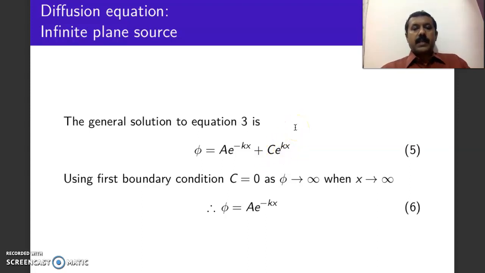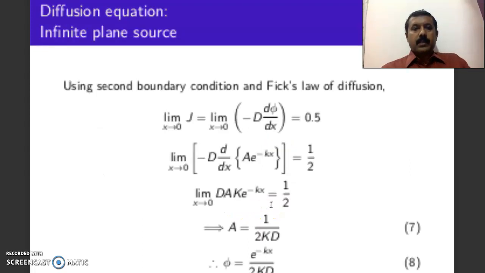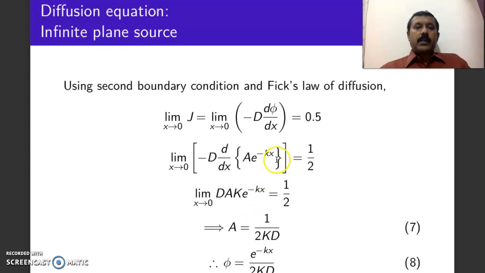But flux is finite everywhere. It cannot be infinite. Hence, the only way to rescue from this is by putting C is equal to 0, as we did in the previous video lecture for a point source. Similarly, here also we put C is equal to 0. If we put C is equal to 0, then phi will be equal to A e to the power of minus kx. Again, that A is an arbitrary constant.